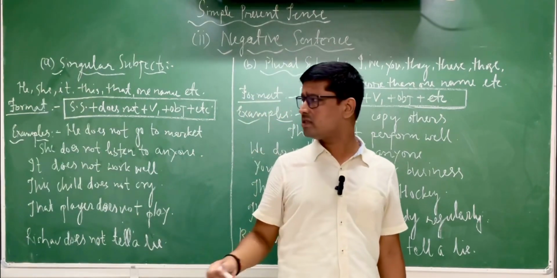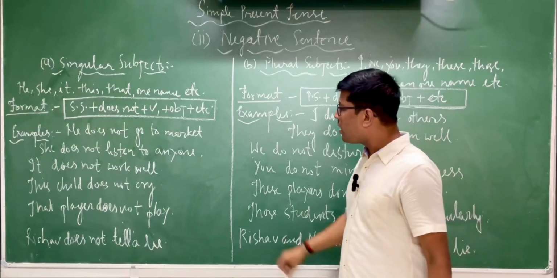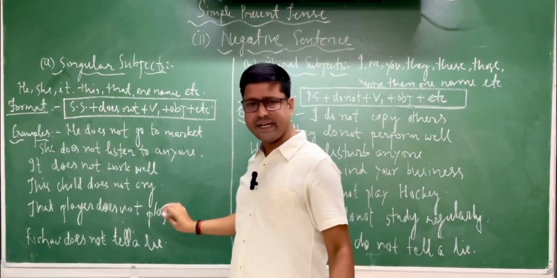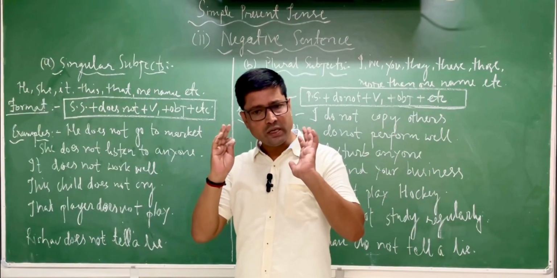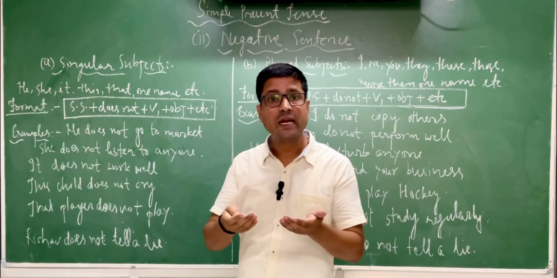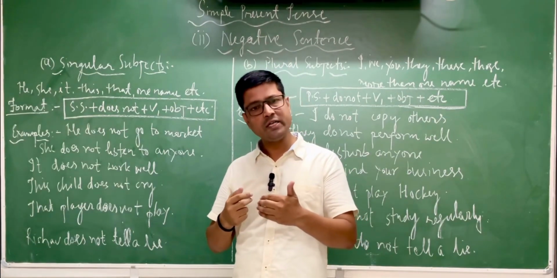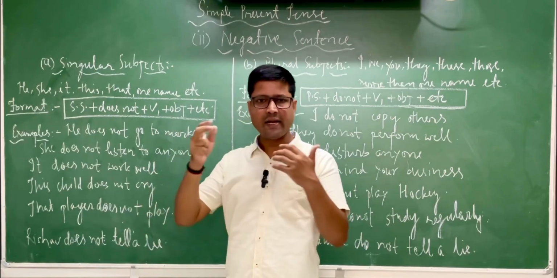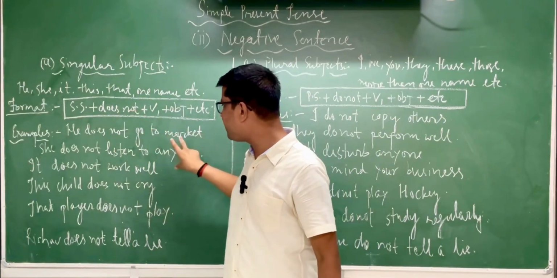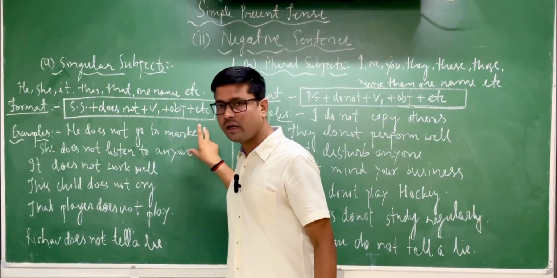You will find such types of sentences very easy. Only you have to understand what is singular subject and what is plural subject. Accordingly, you have to use does not and do not. With a singular subject, we have used does not.